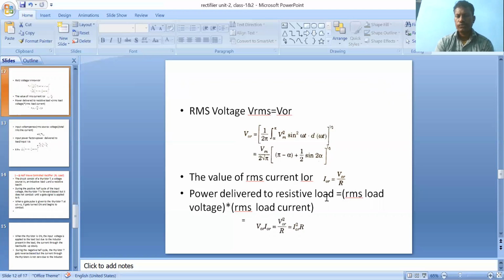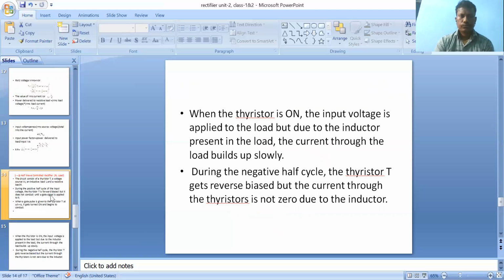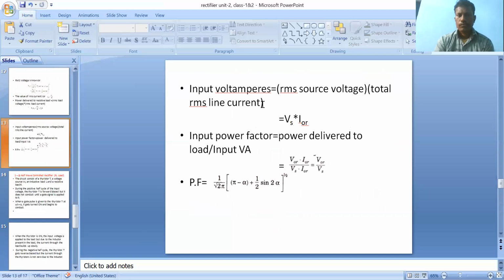Then power delivered to the resistive load is the product of RMS load voltage and RMS load current. RMS load voltage is V0R, RMS load current I0R. So we get it like this. Input volt amperes, input VA, is the product of RMS source voltage and total RMS line current. RMS source voltage VS, whatever input is given, is nearly equal to the RMS value. So VS into I0R.